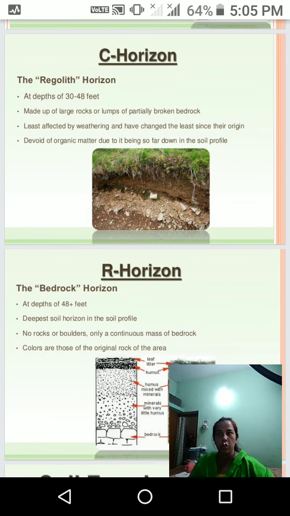Then R horizon, it is the bedrock horizon at depth of 48 feet. It is the deepest soil horizon in the soil profile, no rocks, no boulders, and a continuous mass of the bedrock. That is the R horizon, and colors are those of the original rock of the area.